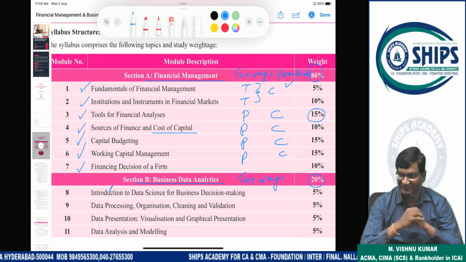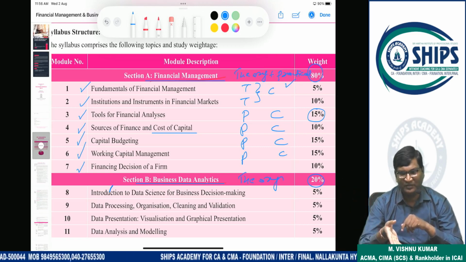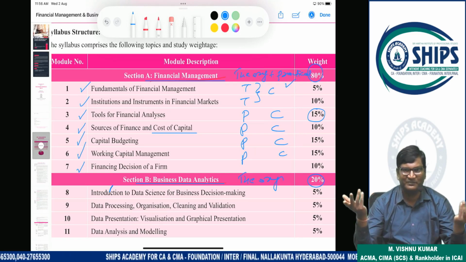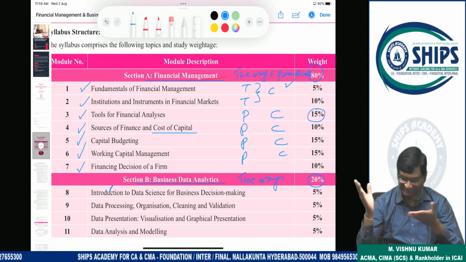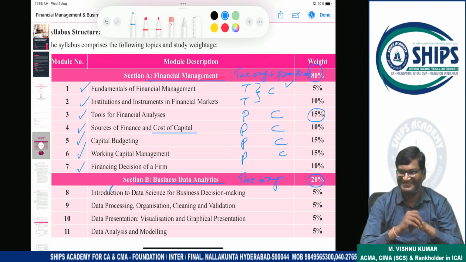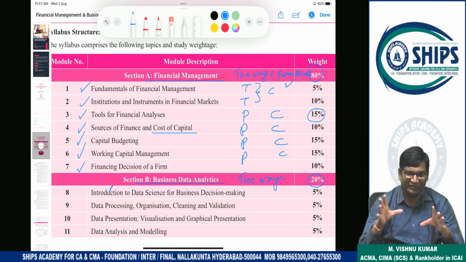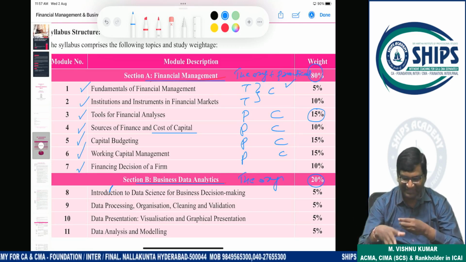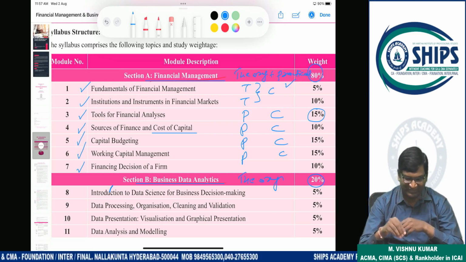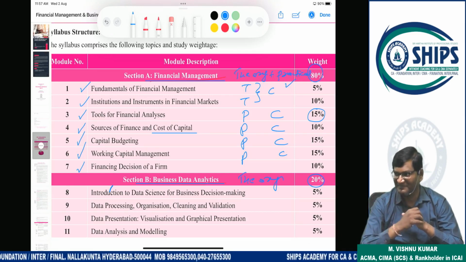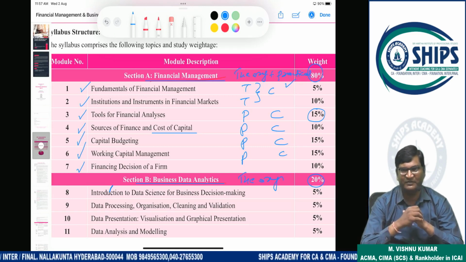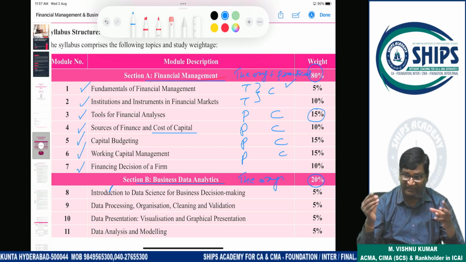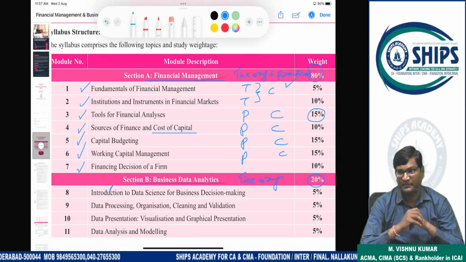Now what are the areas available for you? Finance and costing. If your knowledge is not good in finance and not good in costing, what will you do in your life? Nothing. So compulsorily you have to gain good knowledge in costing, management accounting and finance. That's why this is your core paper. Once you become an expert in this, there is a possibility that you can become a finance manager also. Clear?